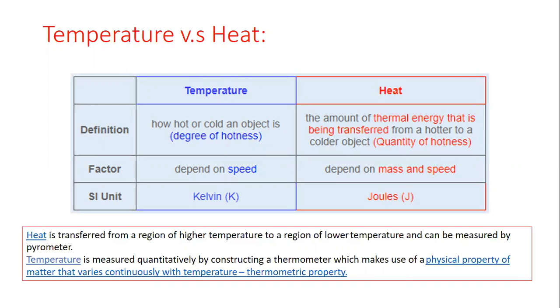So beta, the main difference between heat and temperature is that heat is a form of energy that travels from a hotter region to a colder region, while temperature is the measurement of the degree of hotness and coldness of a body. And remember this thing, that the instrument which we use to measure heat is called a pyrometer, and the instrument which we use to measure temperature is called a thermometer. And in a thermometer we make use of physical properties which change continuously or linearly with change in temperature. So beta, the SI unit for temperature is Kelvin, and the SI unit for heat energy is joules.